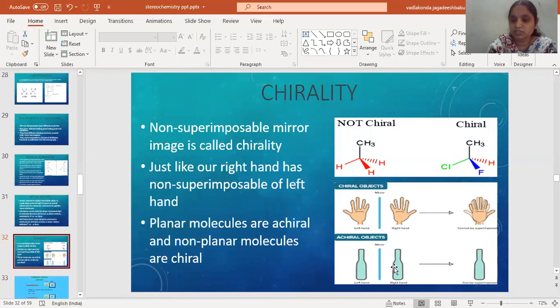So this bottle, if you observe, does not have chirality. It is achiral because if we bifurcate this bottle into two pieces, it will form two equal halves. So it is an achiral object, meaning it has a center of symmetry.